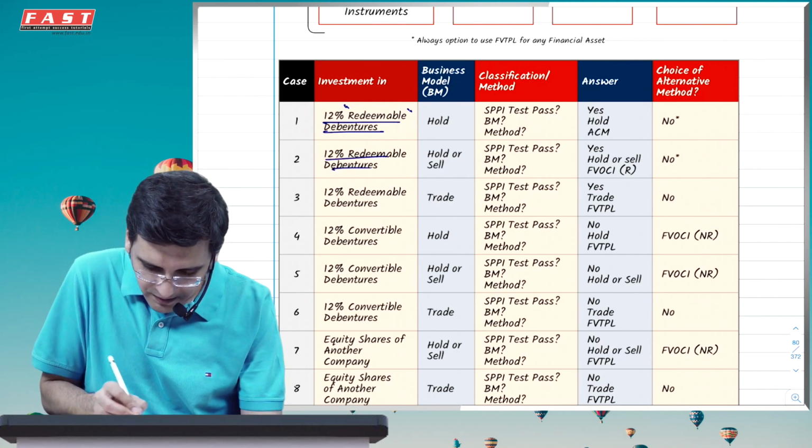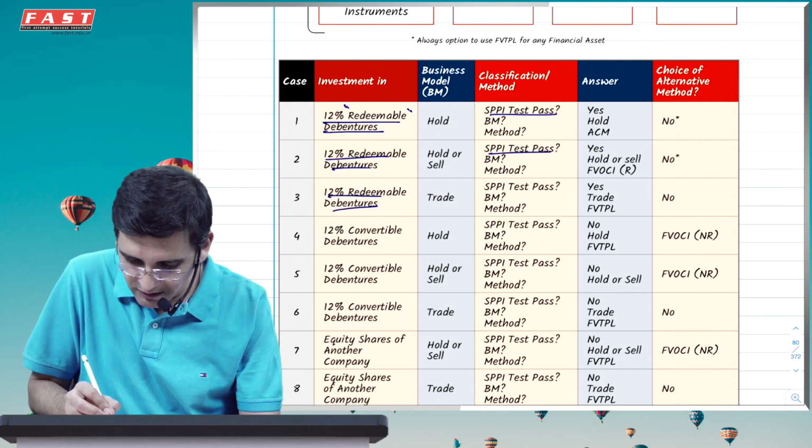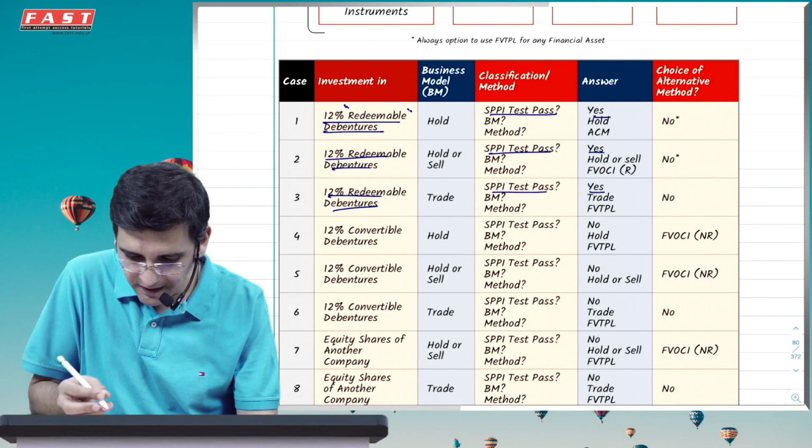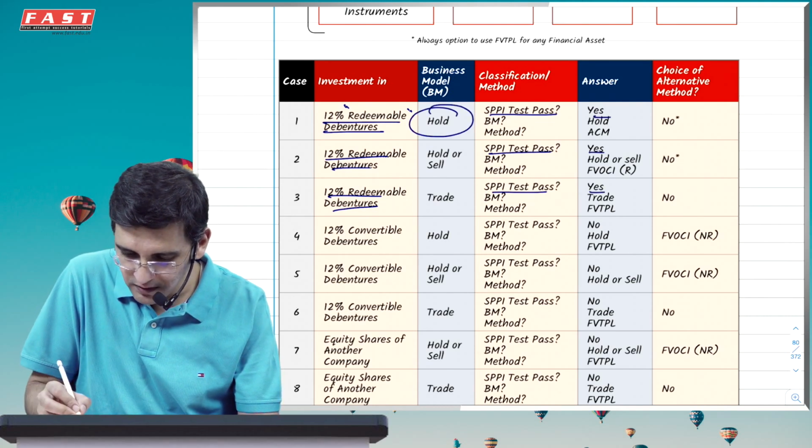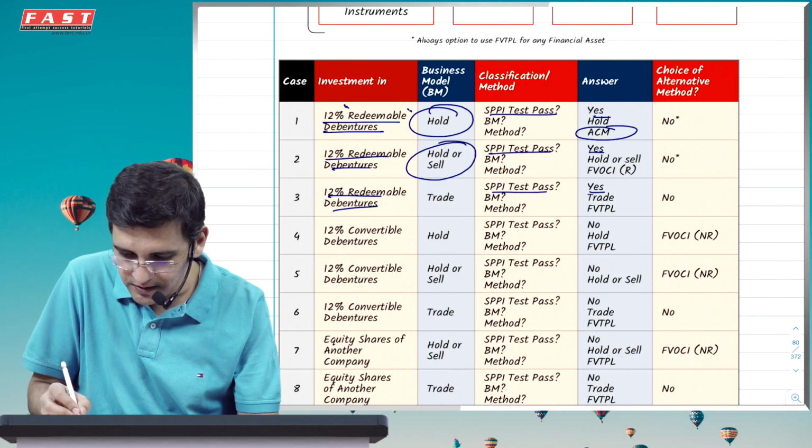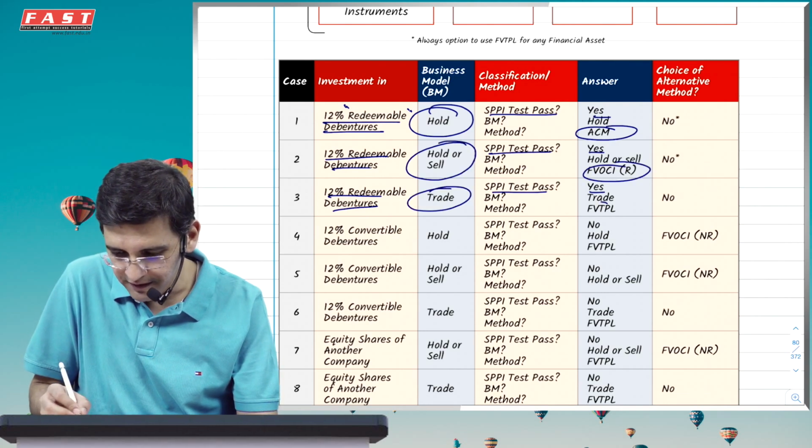12% debenture. SPPI test, whether it will pass. In all these cases, it is yes. If your business model is to hold, then you will use amortised cost. If it is to hold or sell, use FVOCI. If it is to trade, use FVTPL.